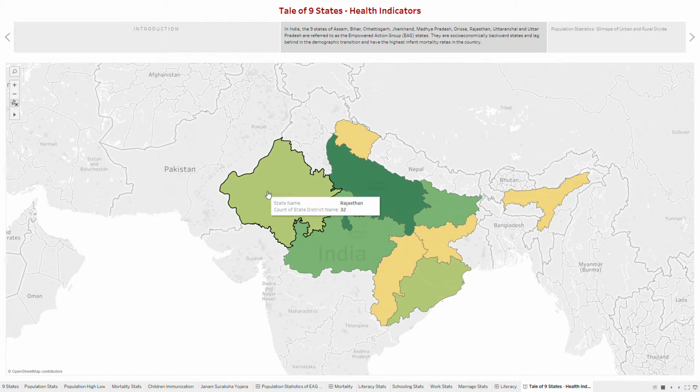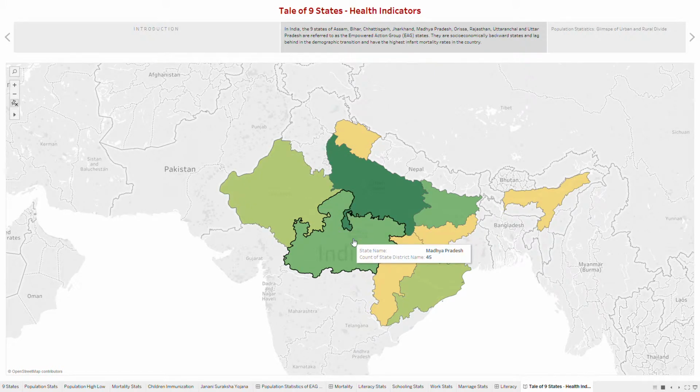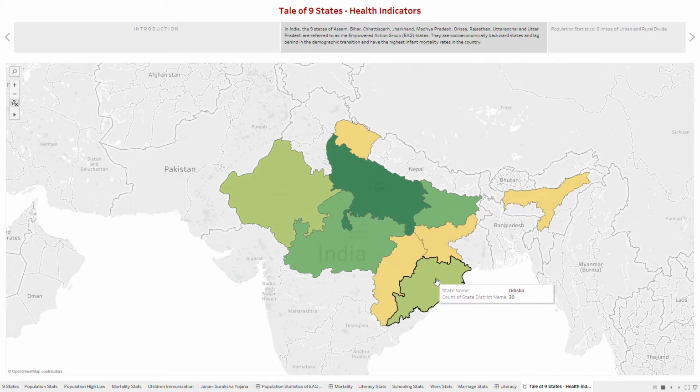More so when you're talking about empowered action group states. Just to introduce empowered action group states, we call it EAG states. 9 of the 29 states in India come under the purview of EAG simply because they are socioeconomically backward, lag behind in the demographic transition, and have the highest infant mortality rates in the country. These 9 states approximately account for 48% of total population and are the high focus states in view of relatively higher fertility and mortality rates.